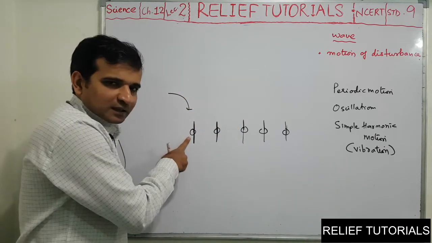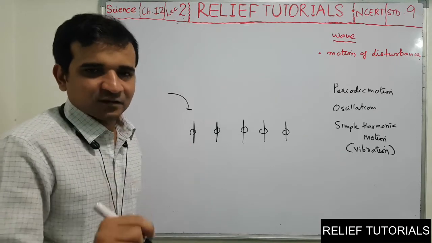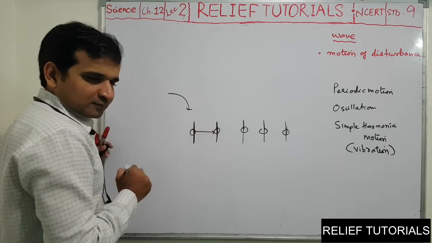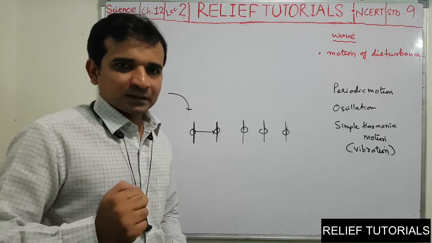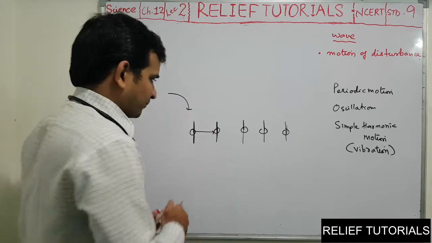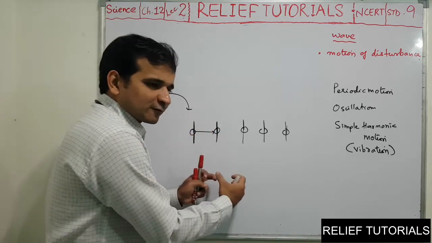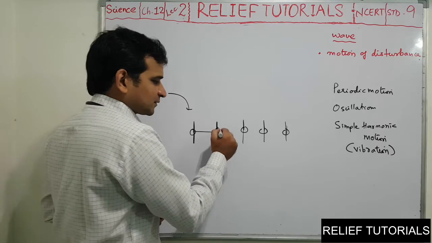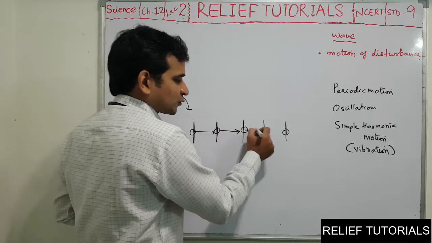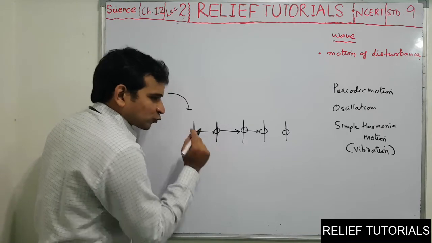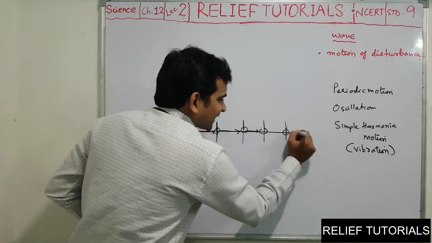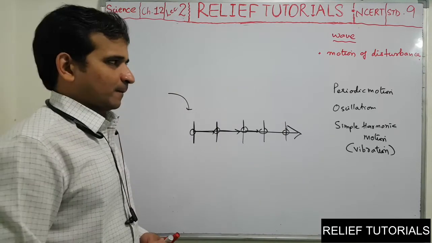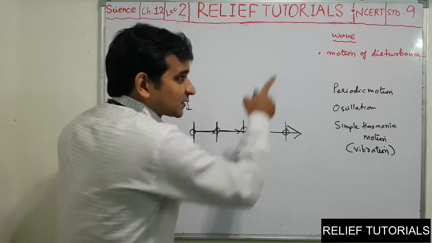This was the first particle which was disturbed by the external source of energy. The energy transfers to the second one. The particle itself is not moving, it is just transferring the energy from first to second. The second molecule gathered the energy from the first one. So the first molecule is disturbed, passes the energy to the second, passes it to the third, passes it to the fourth. See, I am drawing the arrow to show you that in this direction the energy flows, energy moves, disturbance passes. So this motion of disturbance is called a wave.